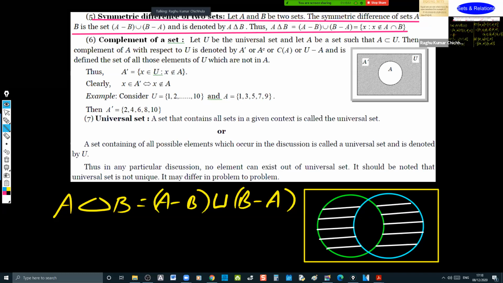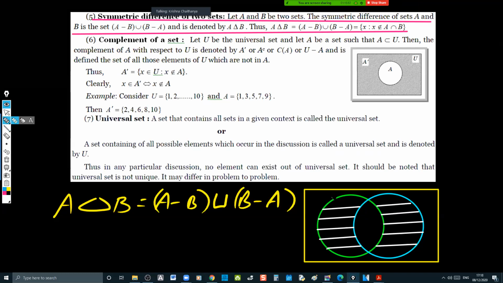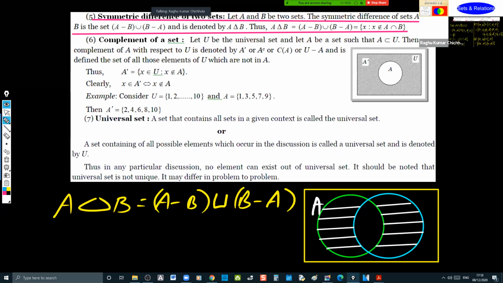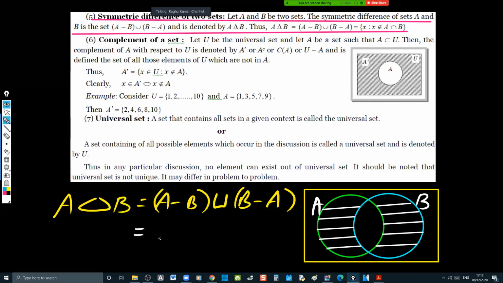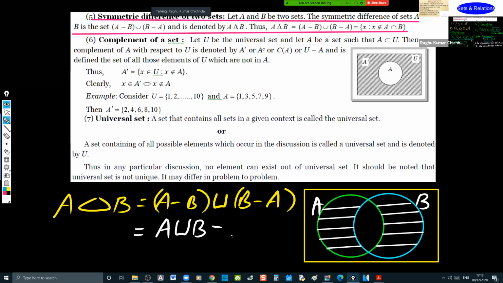So what Maurya is saying is nothing but A union B minus A intersection B. That's good. This is called symmetric difference.